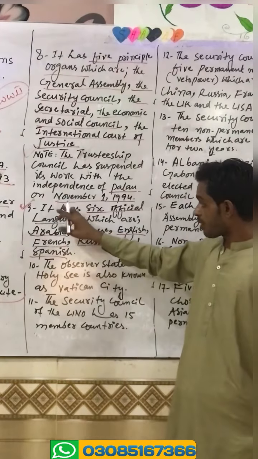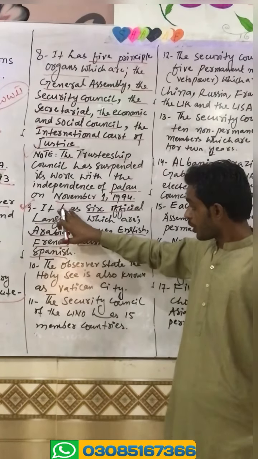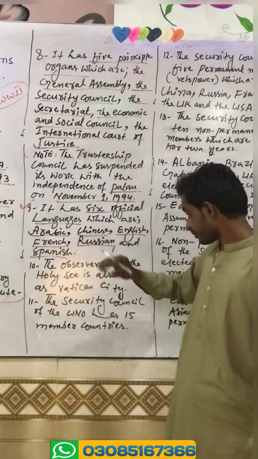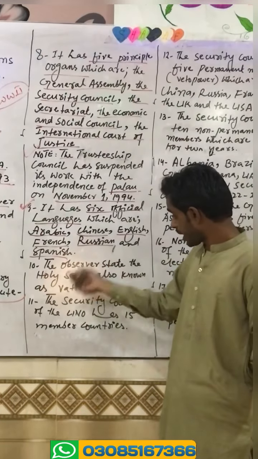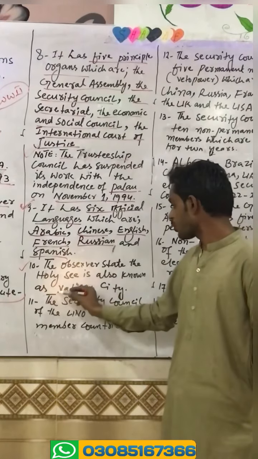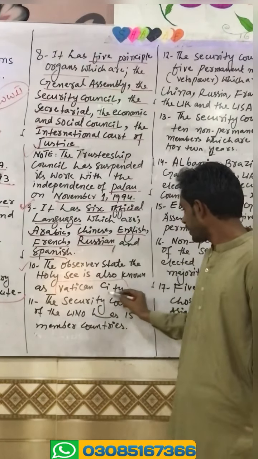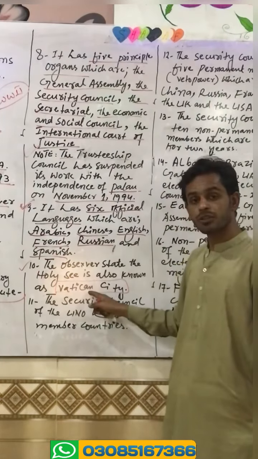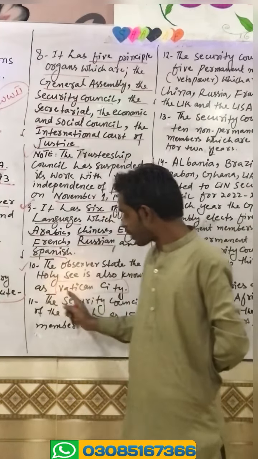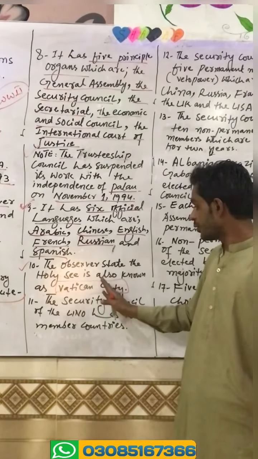Therefore, all students are requested to memorize all the official languages of the UN. The 10th point: the observer state, the Holy See, is also known as Vatican City, and it is the permanent observer state of the UNO.